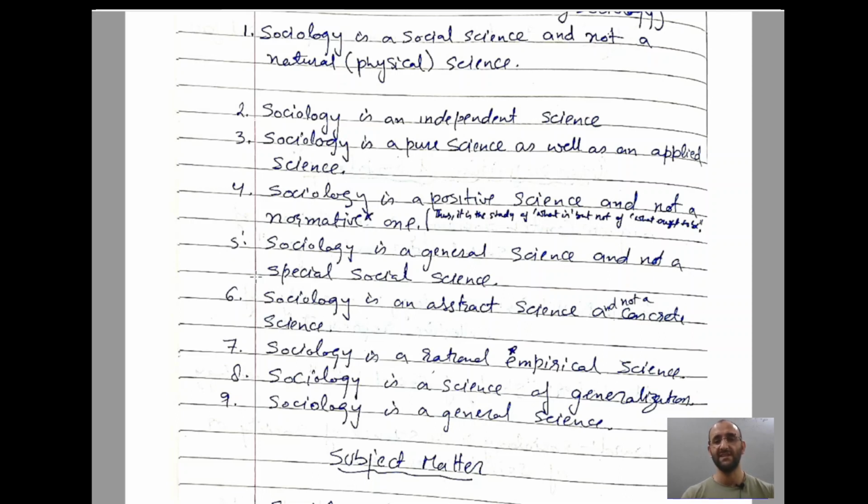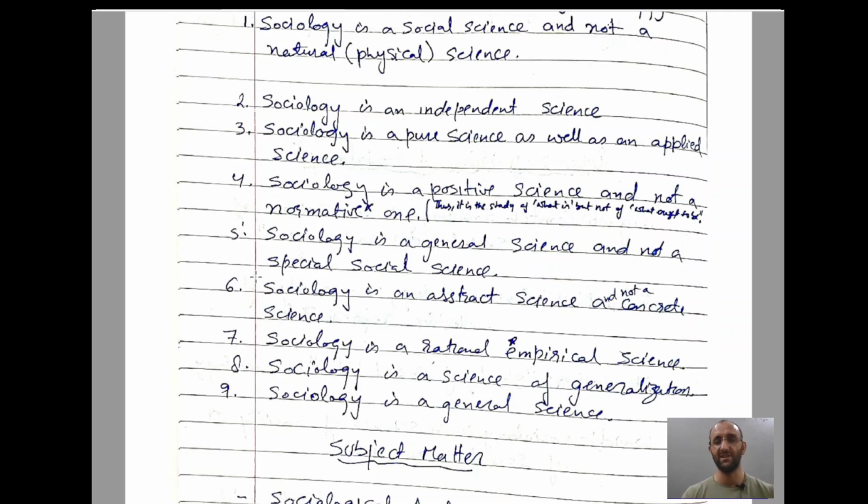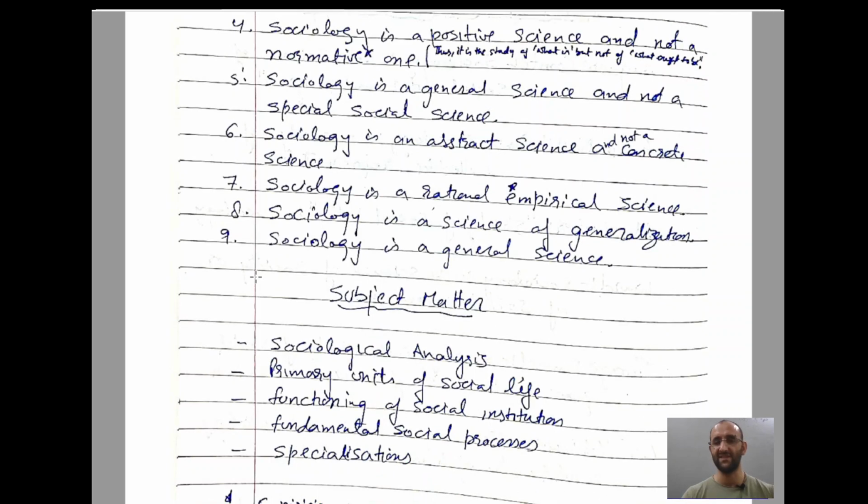Sociology is a general science and not a special social science. Sociology is an abstract science, like we cannot touch it, and not a concrete science. It's not like scientific discoveries, where we make new gadgets, but it is an abstract science. We cannot touch it, but it exists. Sociology is a rational empirical science. Sociology is a science of generalization. Sociology is a general science.